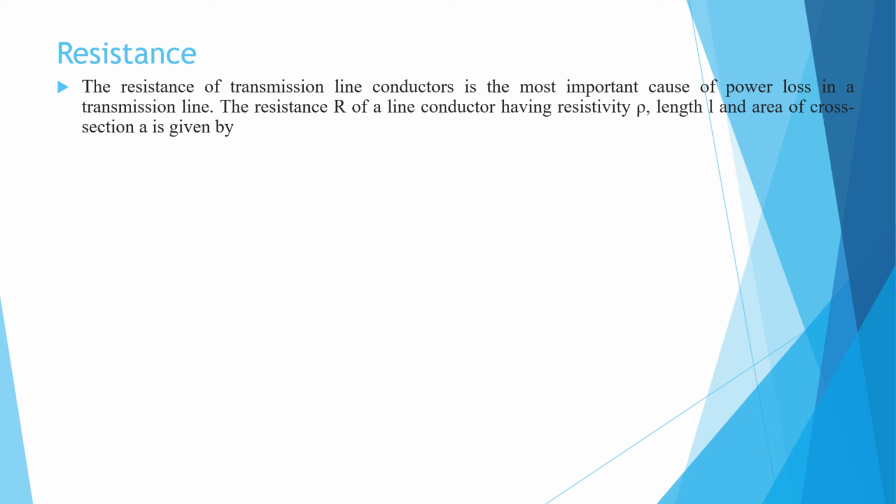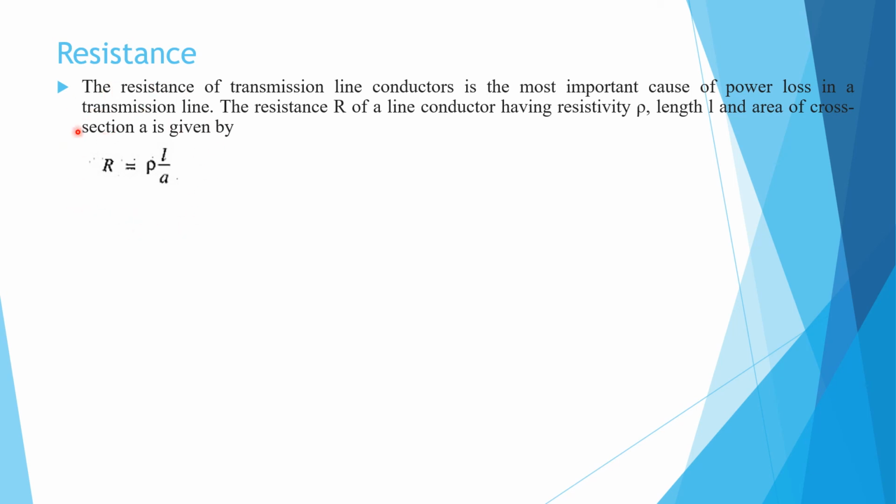Now we'll see in detail how the resistance of the transmission line due to the conductors is present. The resistance of transmission line conductors is the most important cause of power loss in the transmission line. The resistance R of a conductor having resistivity rho, length L, and area of cross section A is given by R equals rho L by A. Now resistance is because of the resistance offered by the conductor, right?